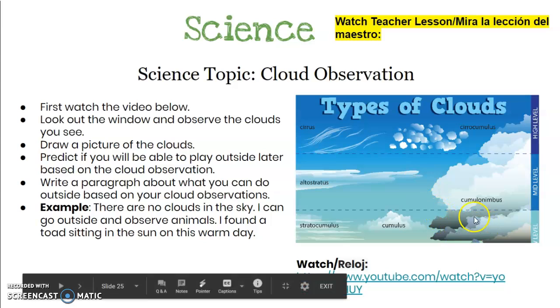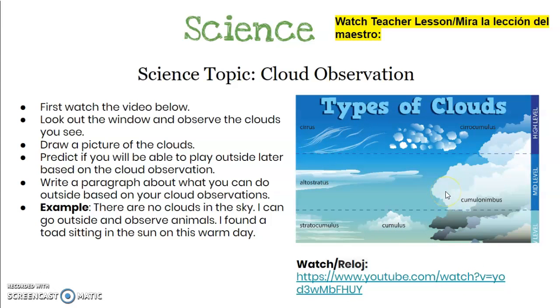If you see these clouds right here that look like some storm clouds, you're probably not going to be able to play outside later because it sounds like it's going to be storming. So make sure you watch the video, look at these pictures to determine what kind of clouds are outside. You're then going to write a paragraph about what you can do outside based on your cloud observations.